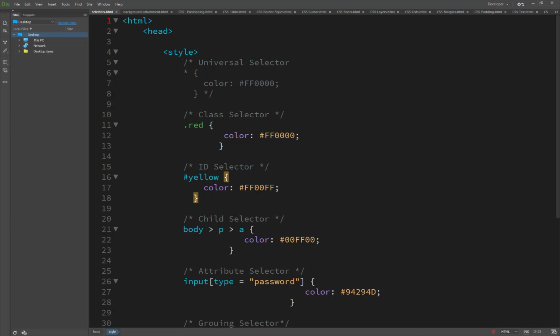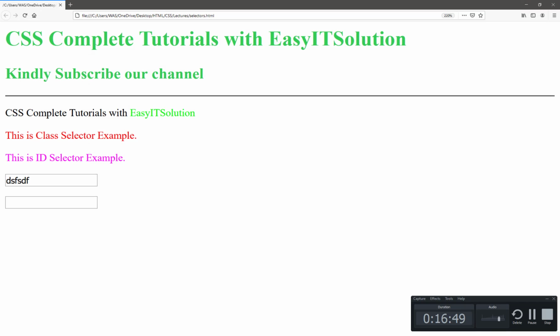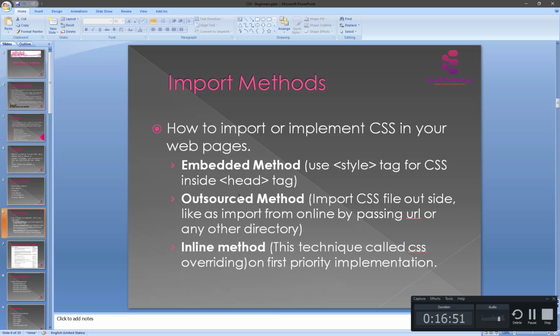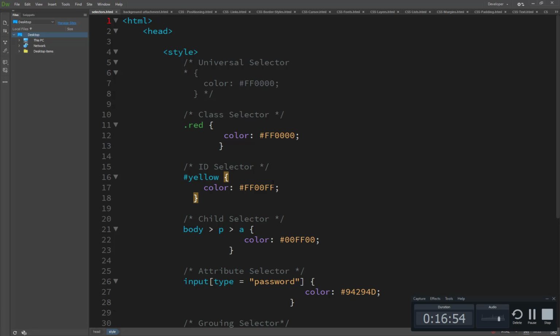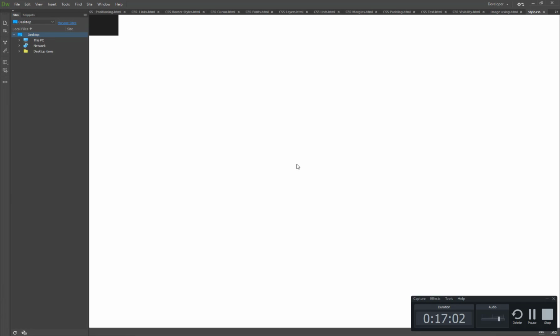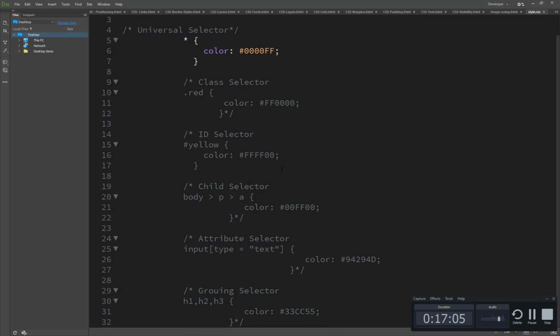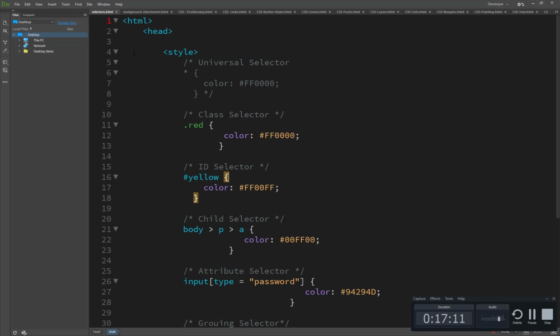And what is the outsource method? I have written a style sheet here. It has the same things, ID, grouping, and so on. Okay, I will create it again for you, using the outsource method with a style sheet.